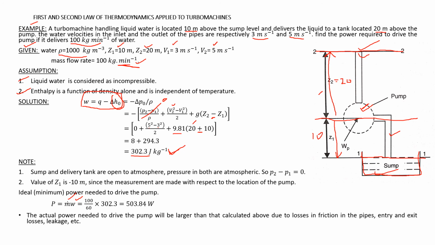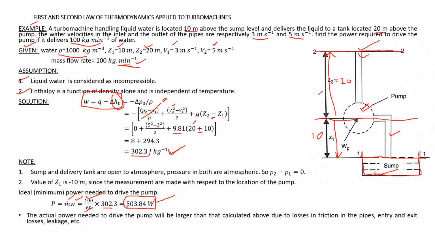So 100 per 60 means I am converting 100 kg per minute into 100 by 60 kg per second, into 302.3. So total power required is 503.84 watt. So this is the ideal power.